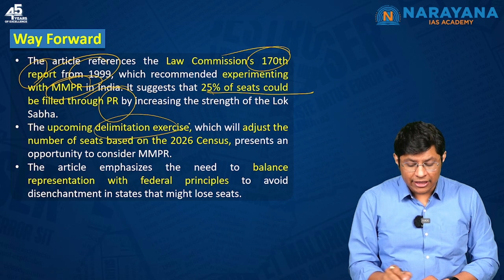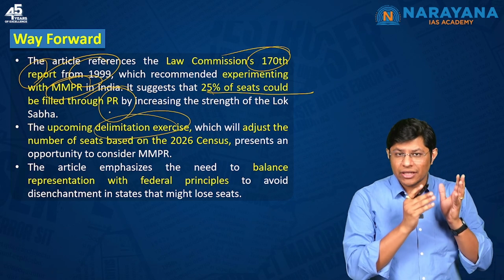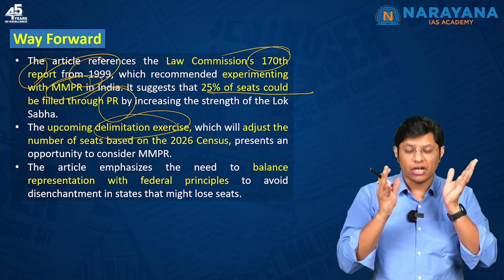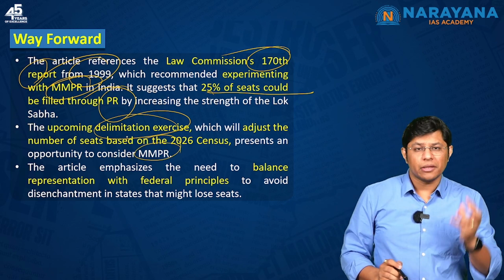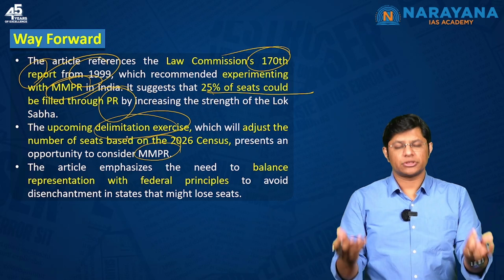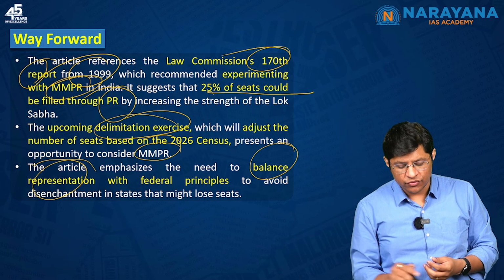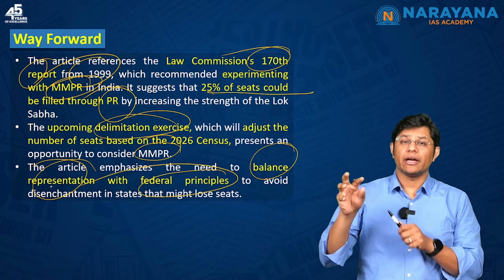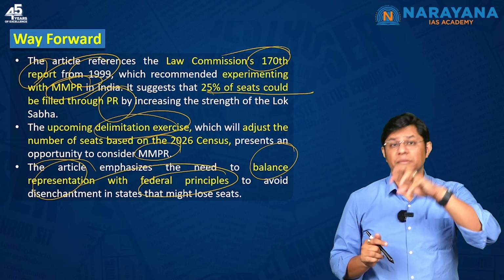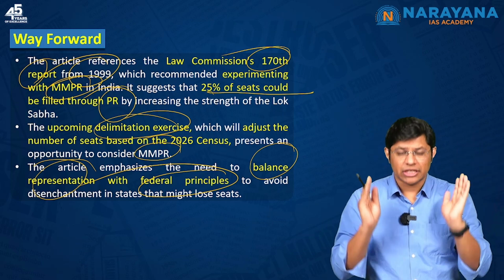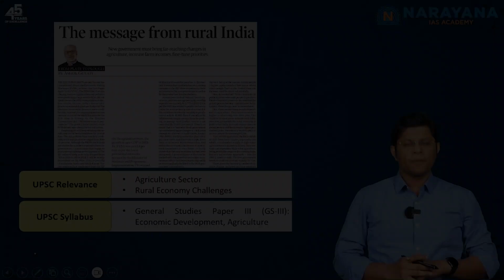The upcoming delimitation exercise, once the 2026 census is completed, presents an opportunity for our country to adopt both the proportional as well as first past the post system. This will also ensure balanced representation with federal principles, which means the interests of the states will also be represented in the parliament. I hope students you understood the article, right?